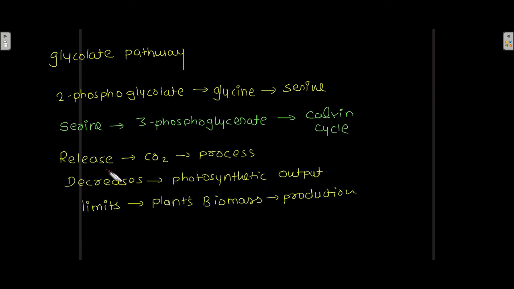In this process there is release of CO2, which decreases the photosynthetic output and limits the plant's biomass production.